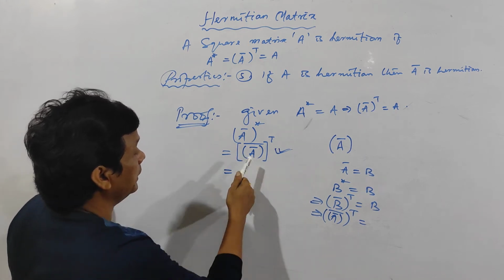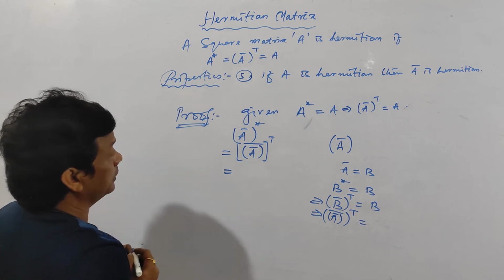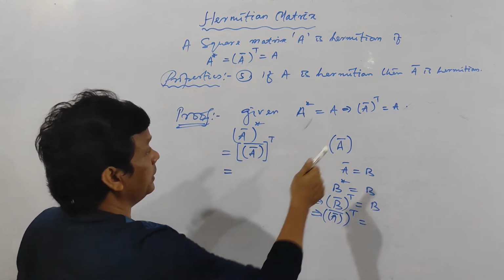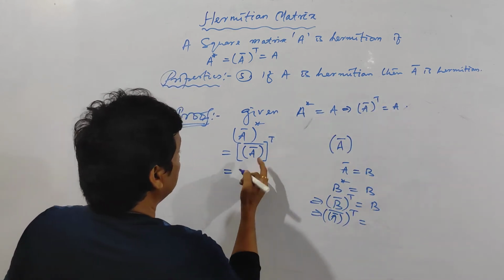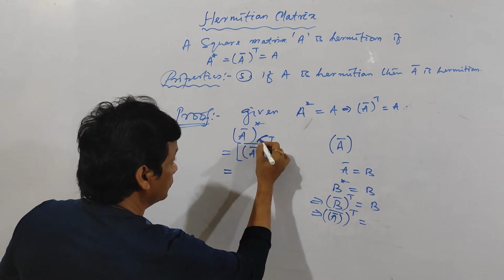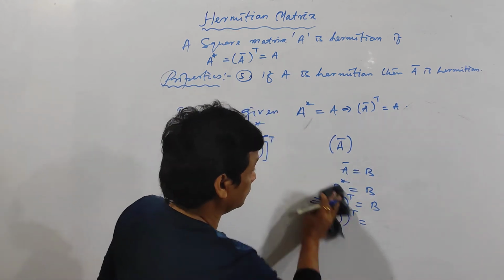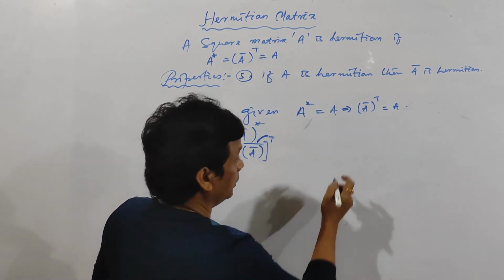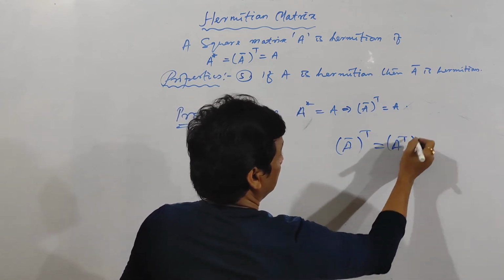See here, A bar transpose should be equal to A bar. How? Who can tell me? See here, A bar transpose is equal to A. Simply interchange these two. I have already told you, A bar transpose is equal to A transpose whole bar.